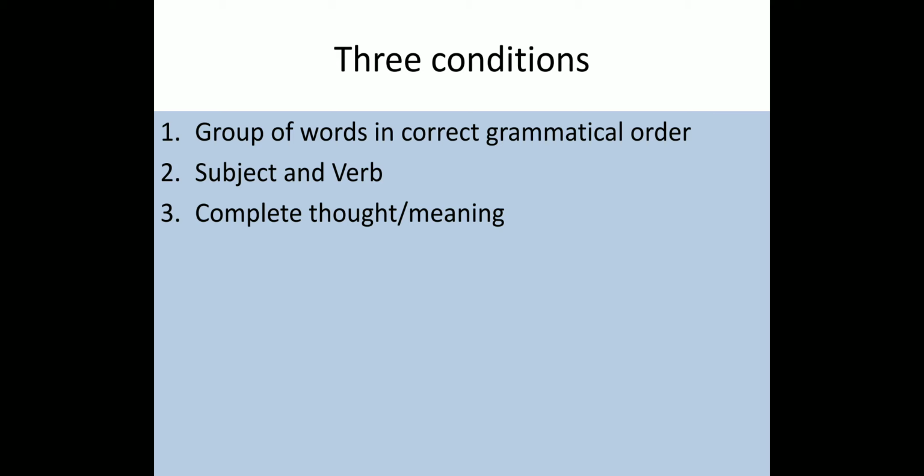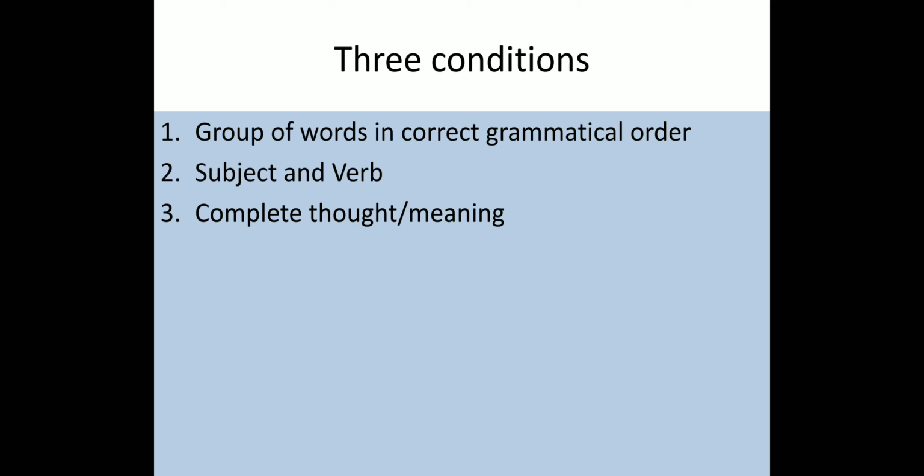The second condition to keep in mind is subject and verb. Whether the given statement has a subject, the doer of the action, who is performing anything, about whom the statement is, and whether a verb is present, the action being denoted somehow.